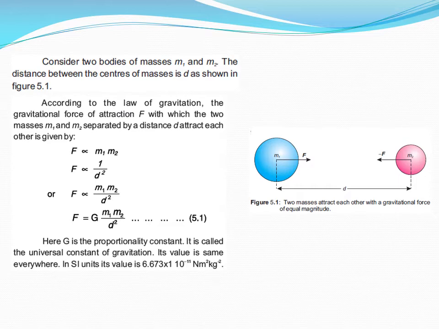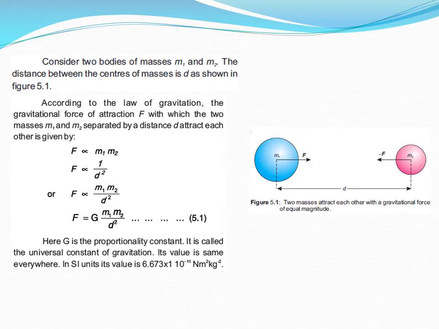And what is the second part of the law of gravitation? Force is inversely proportional to the square of the distance between their centers. It is represented by the second expression, F is proportional to 1 by d square. Now, dear students, combining these two expressions, we get F is proportional to m1 m2 in the numerator and d square in the denominator. Now you know, whenever we replace the proportionality sign, we get an equal sign and some constant of proportionality. Here the constant of proportionality is capital G.